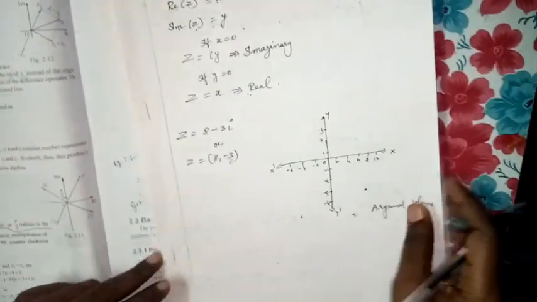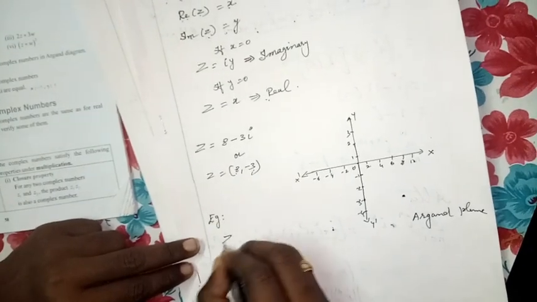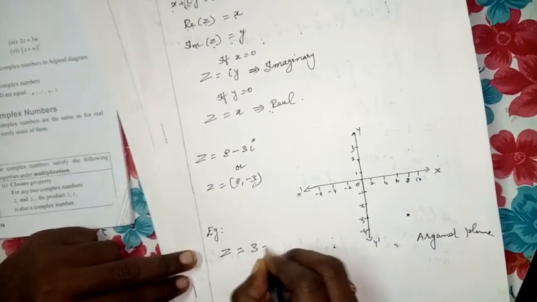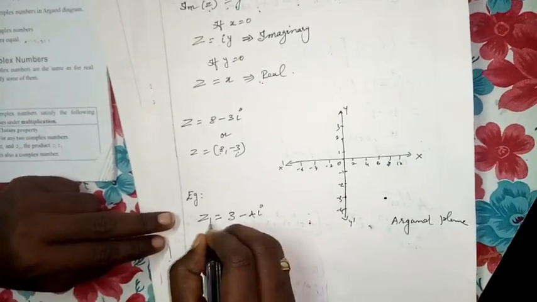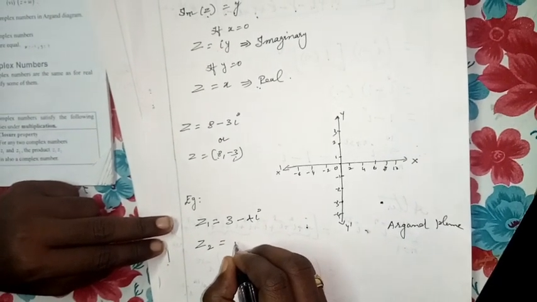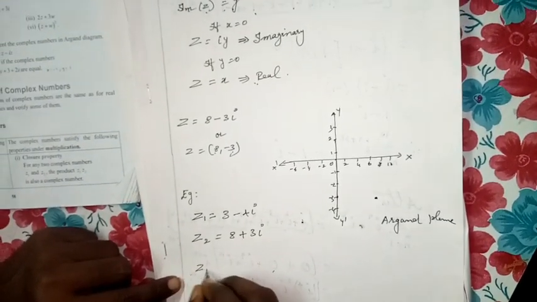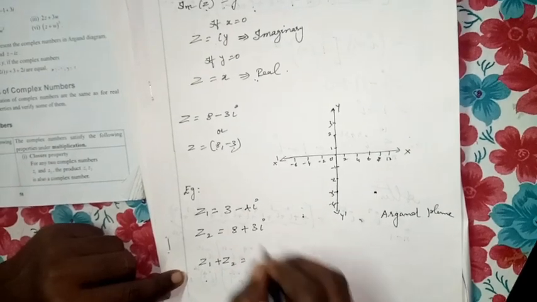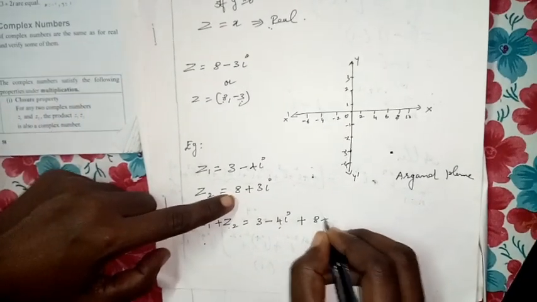That's all. Now you come to our answer. We have four operations, children: addition, subtraction, multiplication, division. Now see here, I'm giving some examples. For example, z1 equal to 3 minus 4i. Now I'll give one more value, z2 equal to 8 plus 3i. Shall I add these? z1 plus z2 equal to 3 minus 4i plus the z2 value, 8 plus 3i.